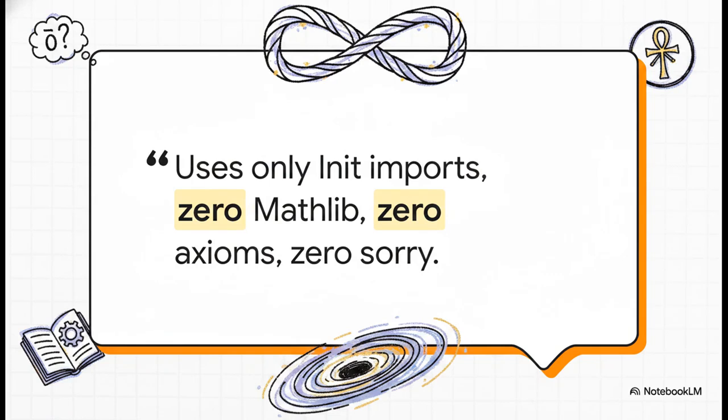Proving general relativity emerges from braided infinity, uses only init imports, zero mathlib, zero axioms, zero sorry. Wow. How is that for an absolutely audacious opening statement? This is a direct quote pulled from the very first lines of a deeply fascinating, honestly esoteric piece of source code we're looking at today. I mean, it's not every day you see a programmer attempting to derive the fundamental laws of physics using pure logic. Absolutely no foundational assumptions or axioms, and zero mathematical shortcuts.